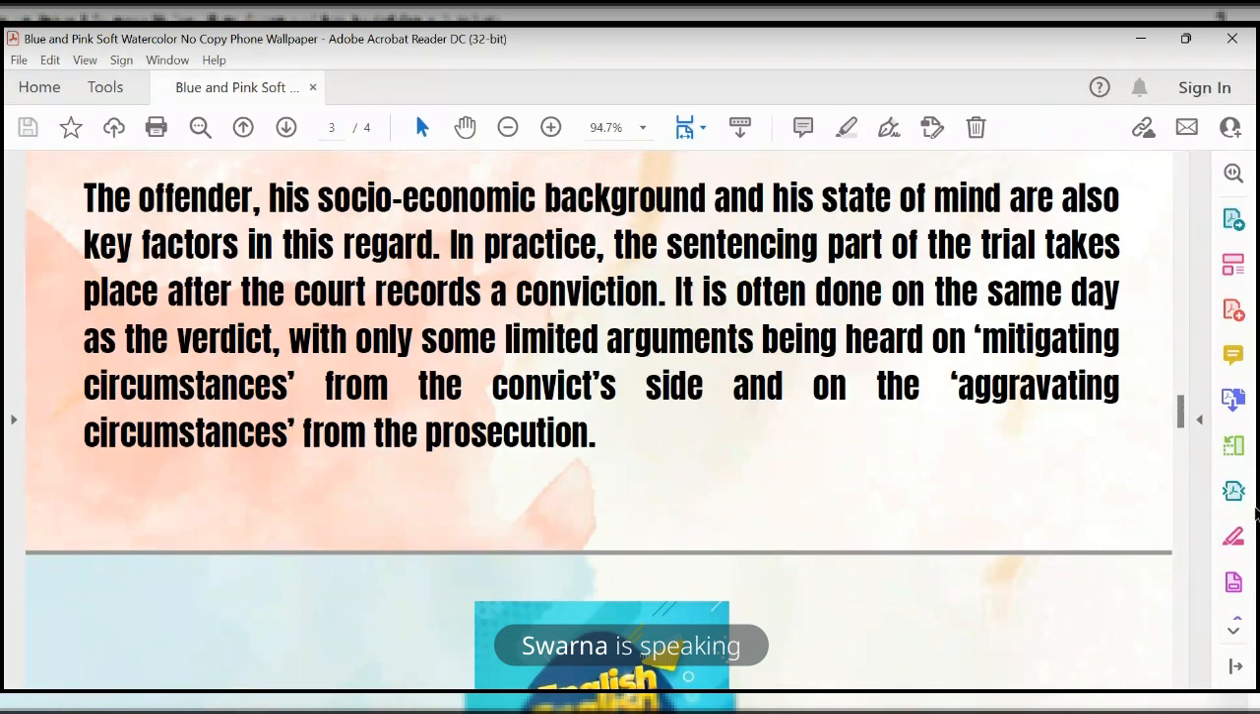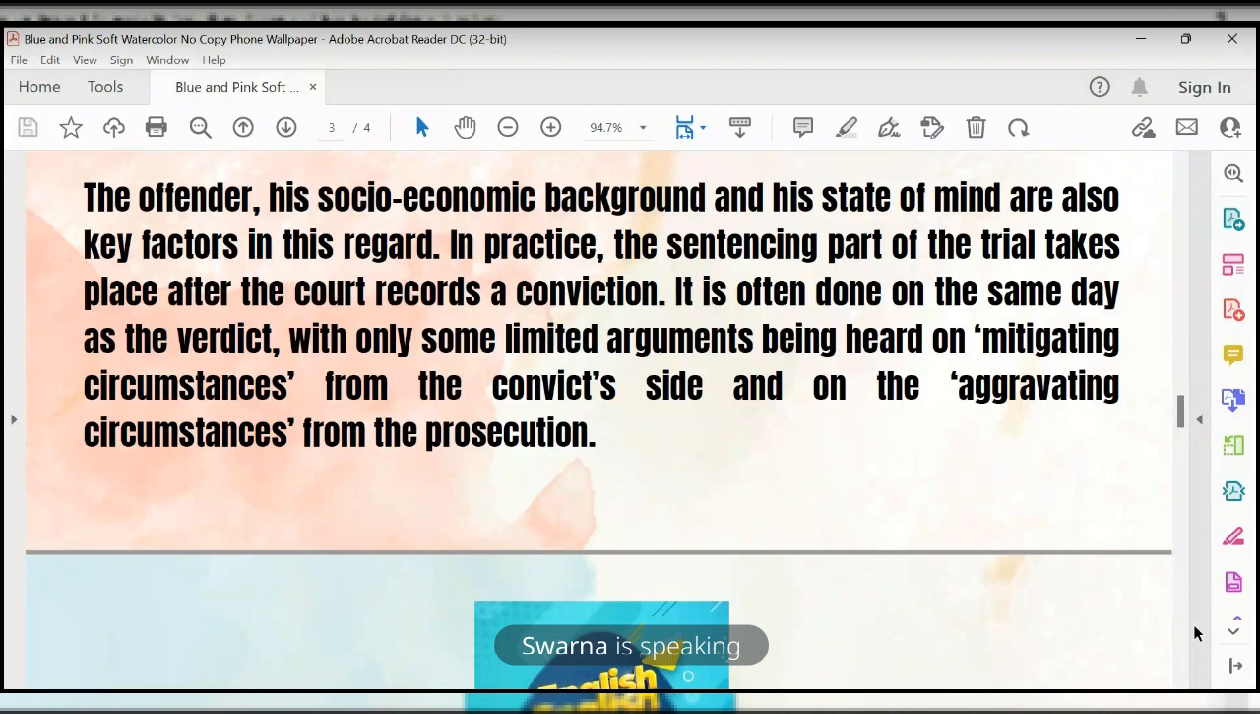So they are saying that the sentencing part of the trial takes place after the court records a conviction. Whenever the court has given judgment, only after that can we discuss it. Before that we can't take decisions. It is often done on the same day as the verdict. Verdict means judgment given by the Supreme Court. Here it means discussion on the conviction and mitigation factors. Mitigation means reduction in the punishment.